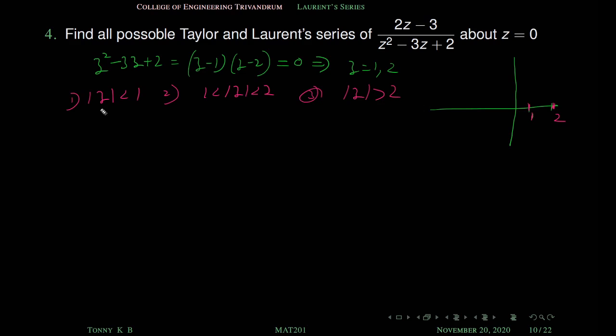Okay, then what is the advantage of the first region? First region is a disk, a circular disk. So we can find the Taylor series of this function on this region. And the second and third are both annuli. So there exist Laurent series. That is the main difference. Here we will get a Taylor series, and in the other two we will get Laurent series.